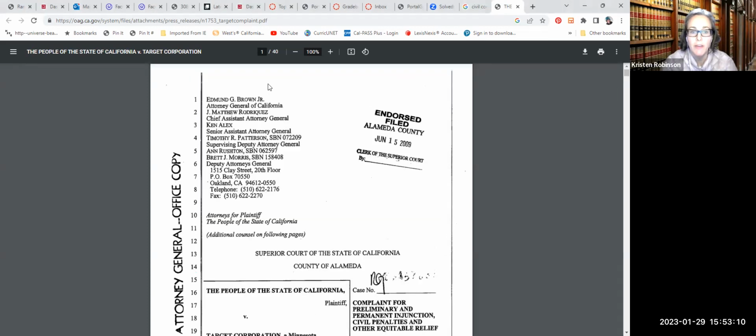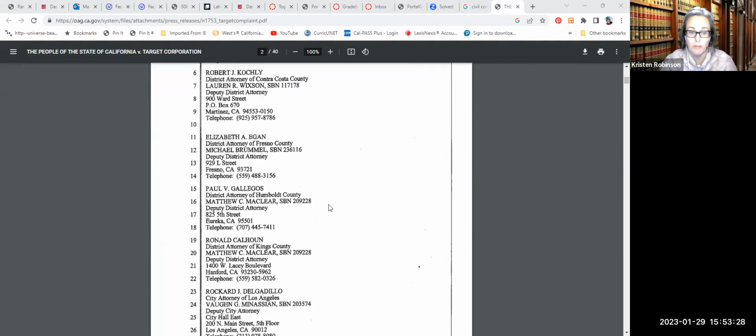You'll always have up here the attorneys for the plaintiff, right? And then they'll even tell you attorneys for plaintiff and then additional counsel on following pages, because this is from the Attorney General's office. So a little bit unusual, not unusual, but it's from the state of California itself. Okay, I'm just going to scroll down.